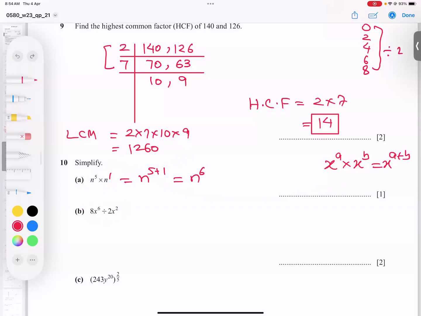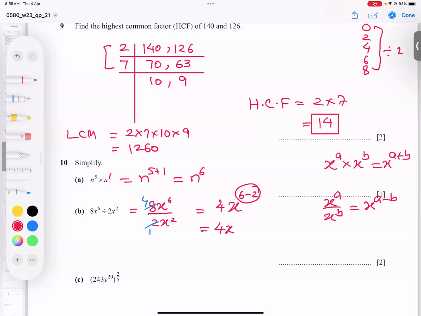And what about this? If we show it the other way, they are dividing. That was the multiplying property, so what is the dividing property? When the value is up and the value is down, the criteria is upper power minus lower power. So upper power 6, lower power 2. So out of 6, subtract 2. And what about the numbers? 2 ones are 2, 4s are 8, so I have to simplify. So 4x to power 6 minus 2 gives you 4x to power 4. And this is my final answer. And I believe you understand it.